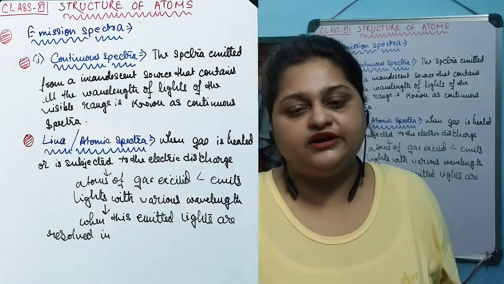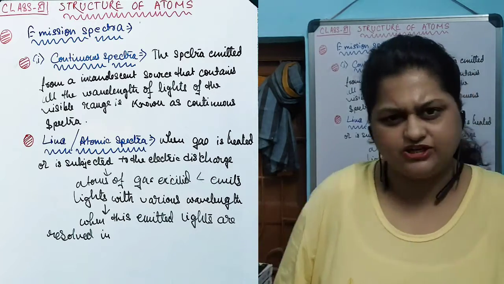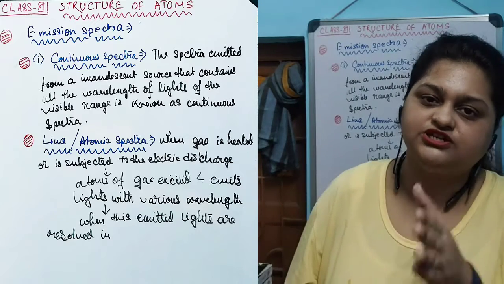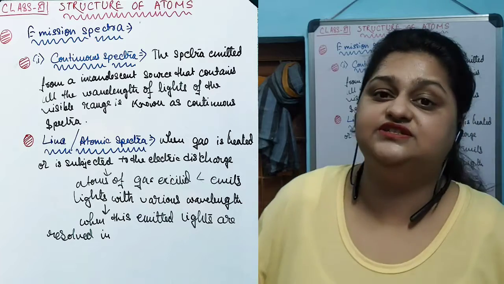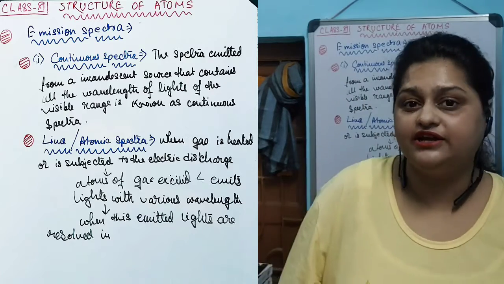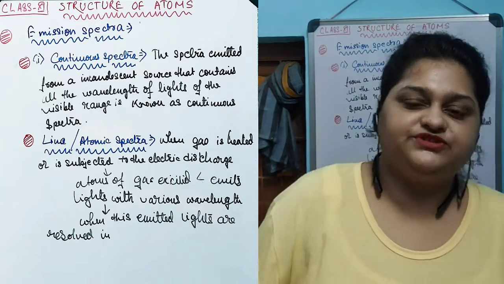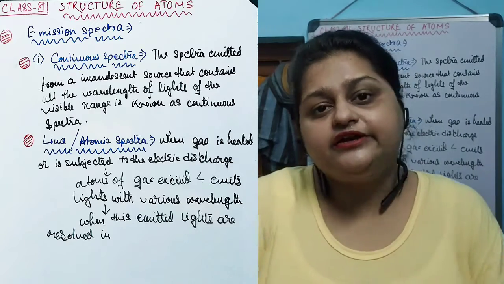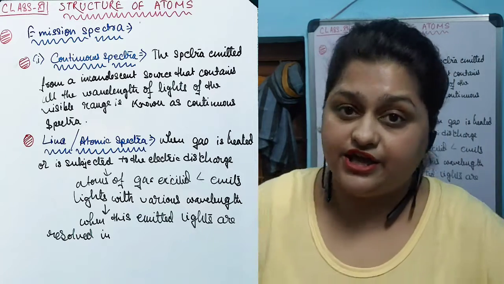Suppose you have taken some material or any gaseous substance, and you subject that gaseous substance to electric discharge, or you are just irradiating it. Then that gaseous substance after the irradiation will emit some electromagnetic radiation.